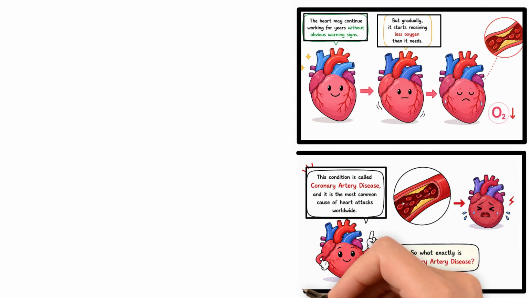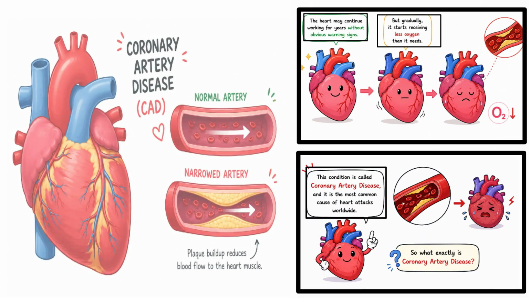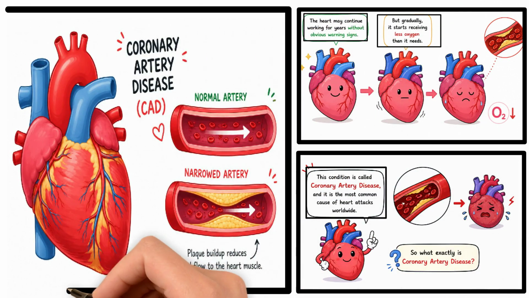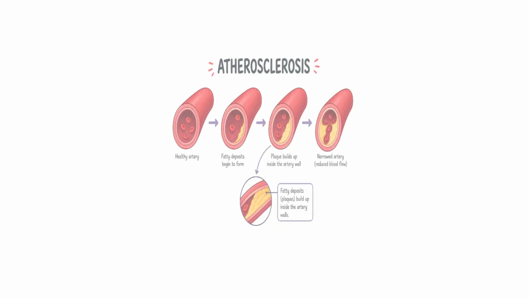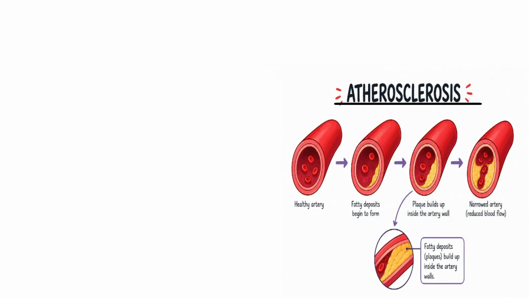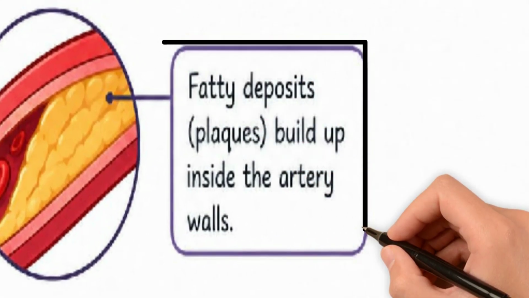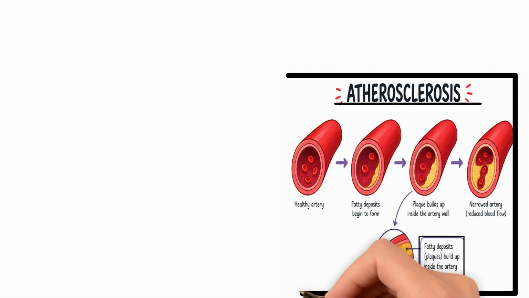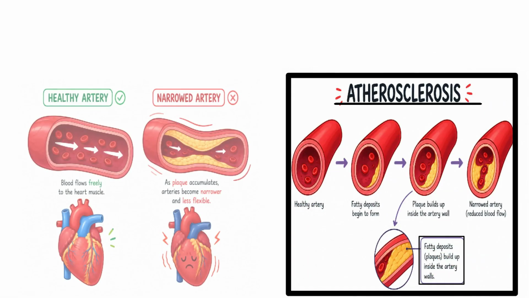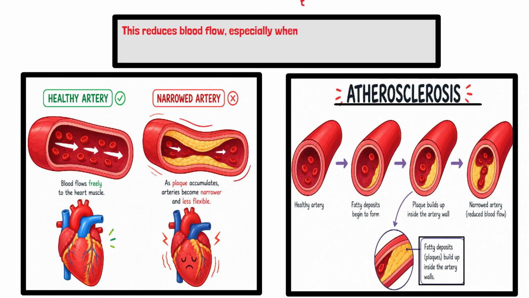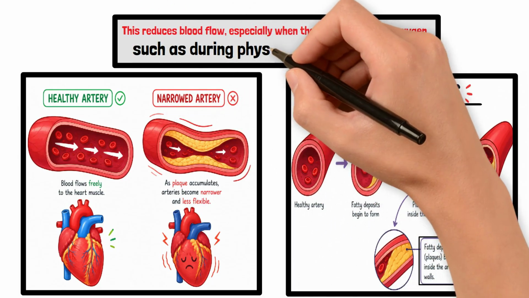Coronary artery disease, often called CAD, occurs when the coronary arteries, the blood vessels that supply oxygen and nutrients to the heart muscle, become narrowed or blocked. This usually happens because of a process called atherosclerosis, where fatty deposits known as plaques build up inside the artery walls. In a healthy artery, blood flows freely to the heart muscle. But as plaque accumulates, the arteries become narrower and less flexible. This reduces blood flow, especially when the heart needs more oxygen, such as during physical activity or stress.